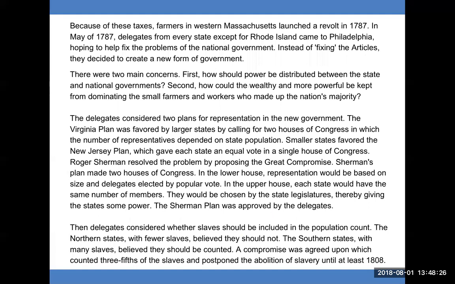In May of 1787, delegates from every state except for Rhode Island came to Philadelphia, hoping to help fix the problem of the national government. Instead of fixing the articles, they decided to create a new form of government. There were 2 main concerns.